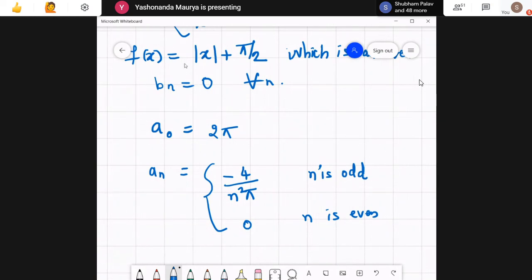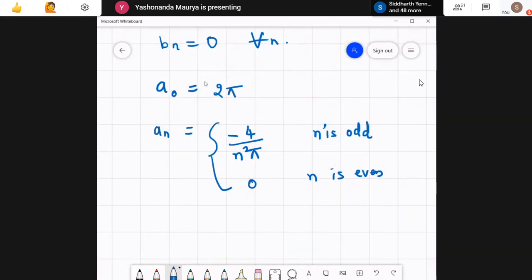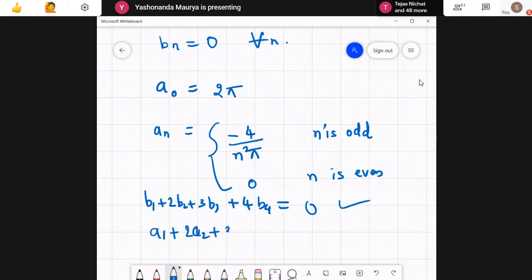So now using this, we can actually answer the questions. One of the questions was dependent on the value of a0. The second question was, expressions were given and you were expected to find the values. The expression was b1 plus 2b2 plus 3b3 plus 4b4, is this equal to 0? Okay, so all bn's are 0, so this is definitely true. Now what about the next one? The next expression was a1 plus 2a2 plus 3a3 plus 4a4.